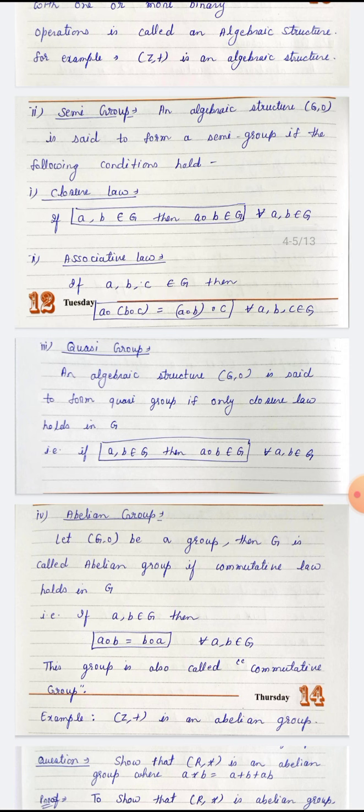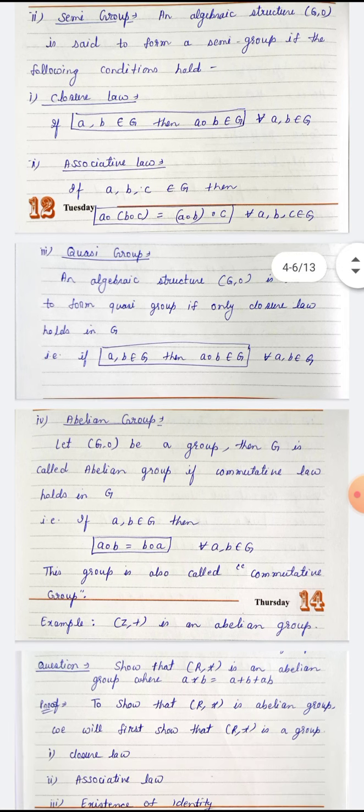Now next one is quasigroup. Quasi means 1/4. 1/4 means one property. In group, four properties are there. So in quasigroup, there is only one property, that is closure law. So an algebraic structure (G, o) is said to form a quasigroup if only closure law holds in G. That is, if a, b belongs to G, then a operation b belongs to G for all a, b belongs to G.